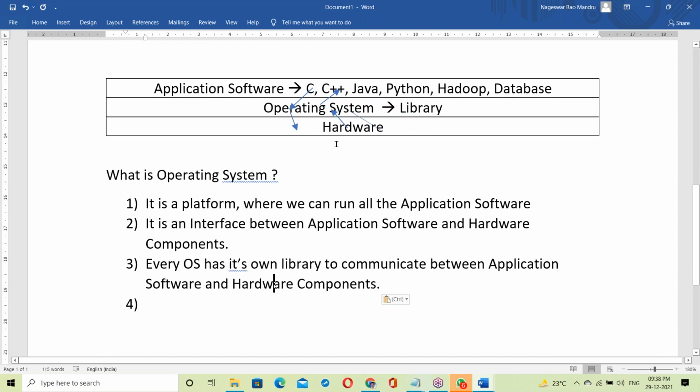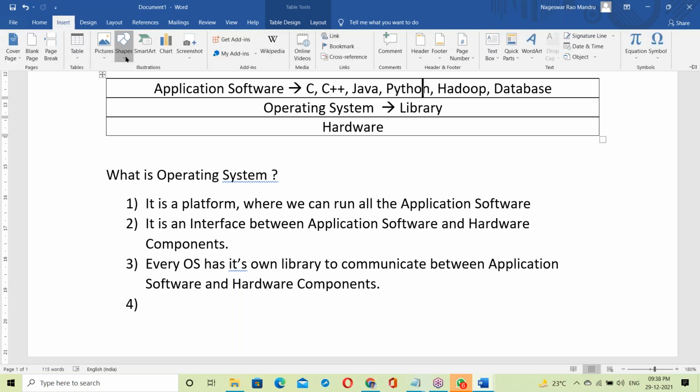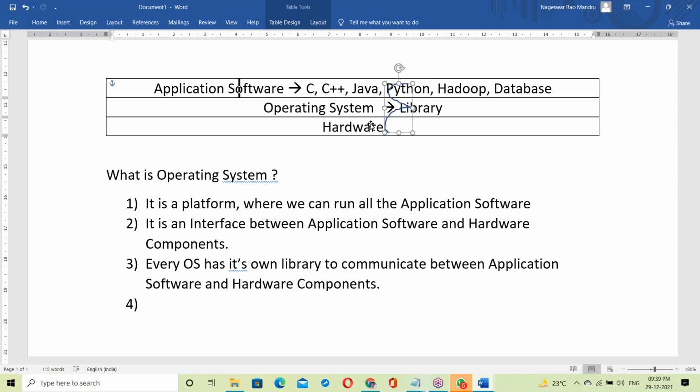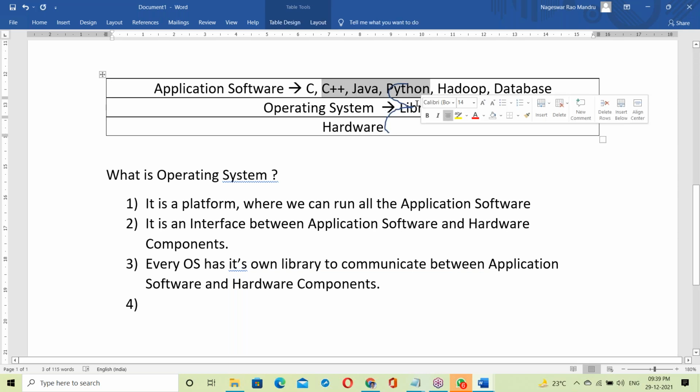Next, one more important point. Programs like a C program or C++, Java, Python, all these programs first of all link with the OS library, and then communicate with hardware components. Every program has to link with the OS library to communicate with hardware components.